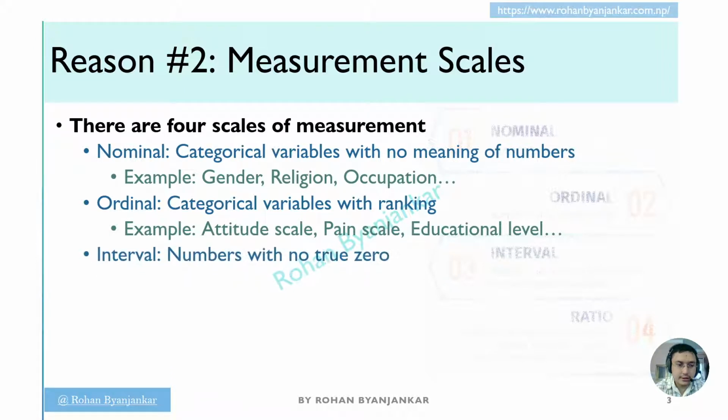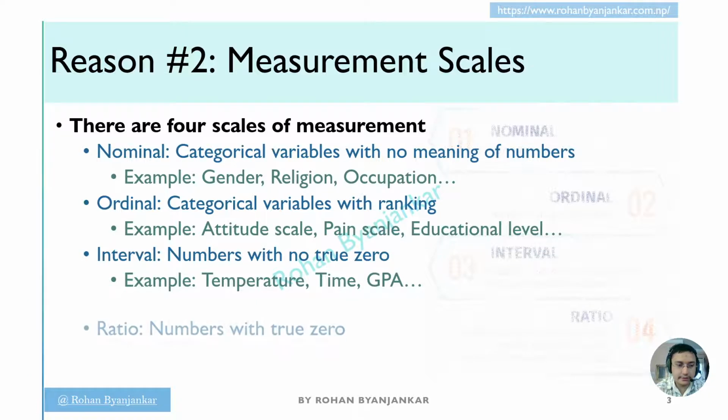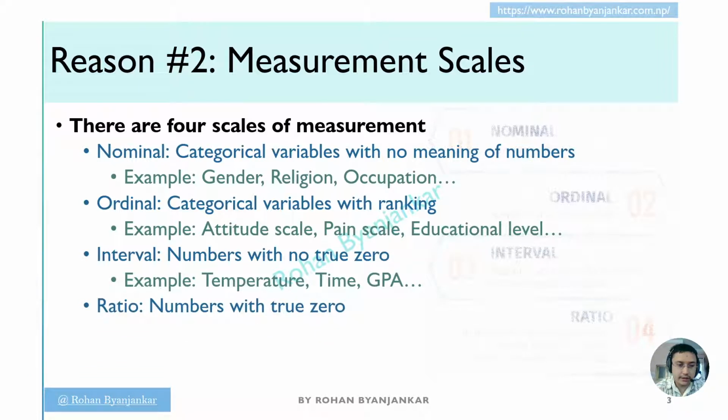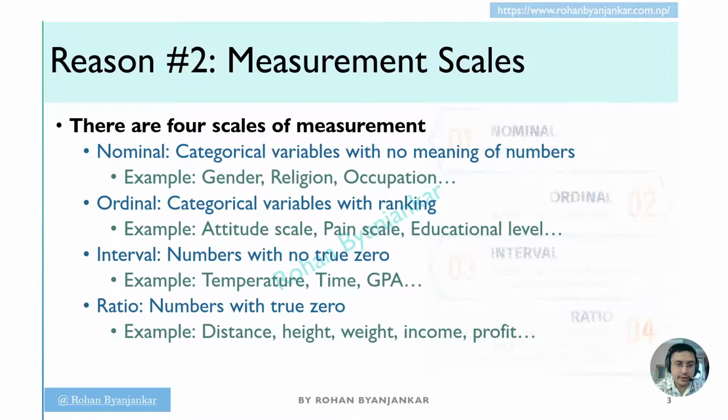The third is the interval scale. They are numbers with no true zero. The best examples are temperature, time, GPA, and the like. The fourth is the ratio scale. The numbers with true zero. Examples are distance, height, weight, income, profit. So, if one has no knowledge of these four scales of measurement, then never ever carry out the data analysis.